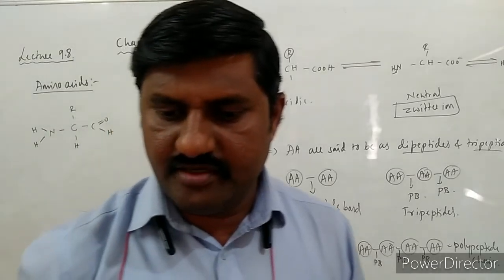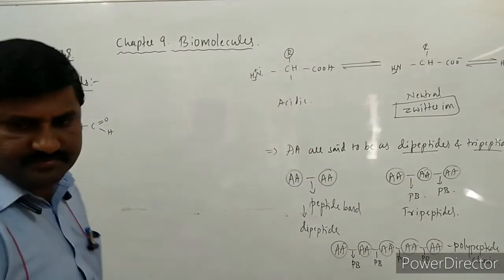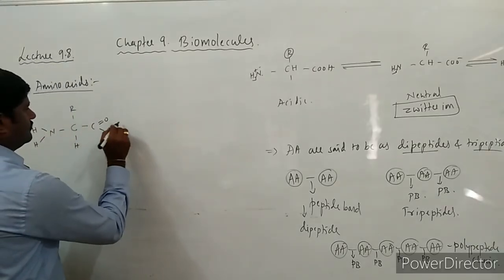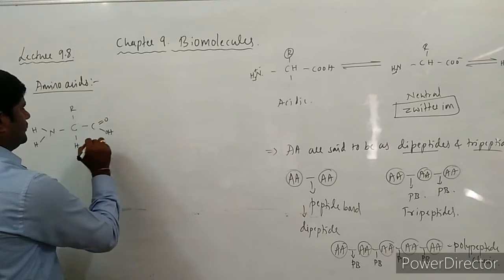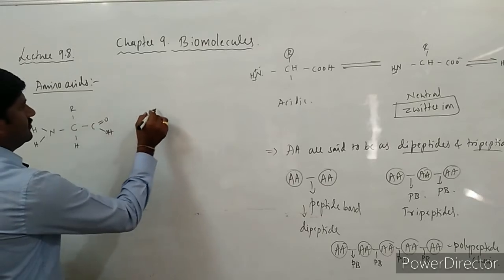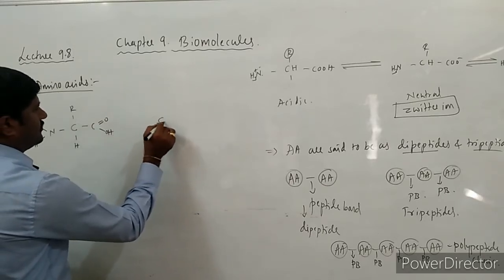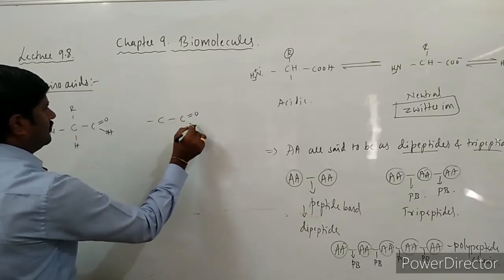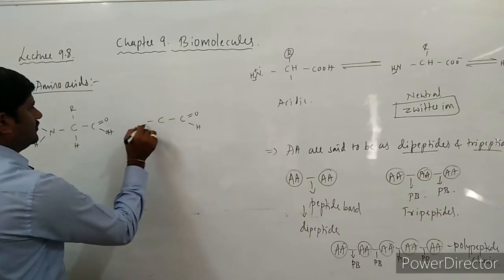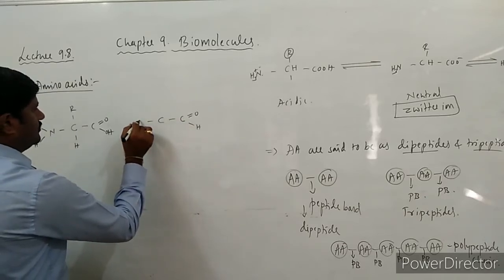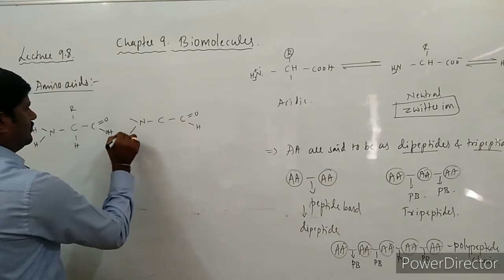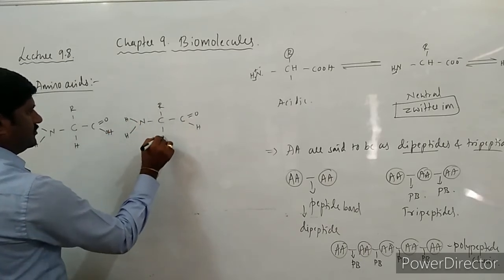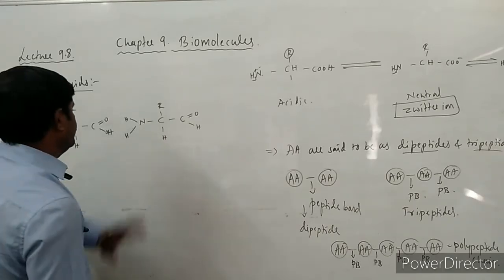So how it is written, let us see here. This is OH. Carbon is there, C double bond O, H, and this is N, H, so R group, H group. This is another.